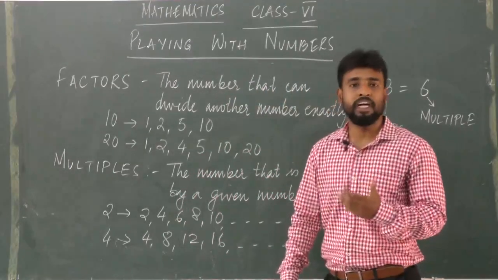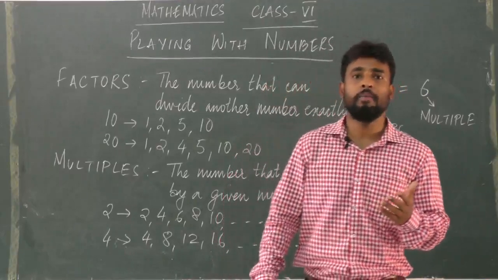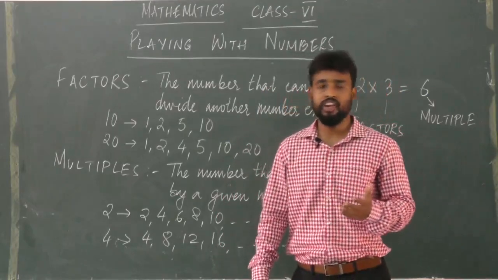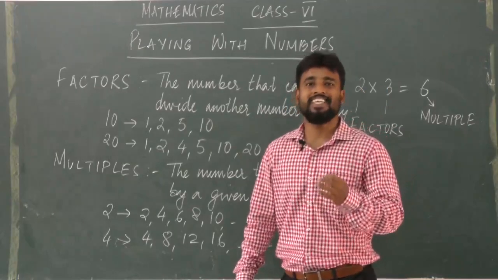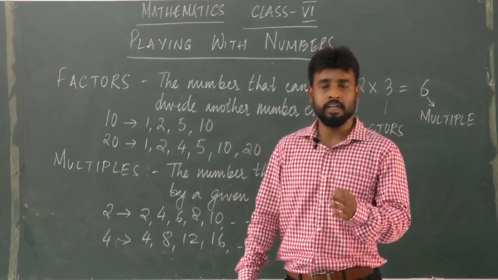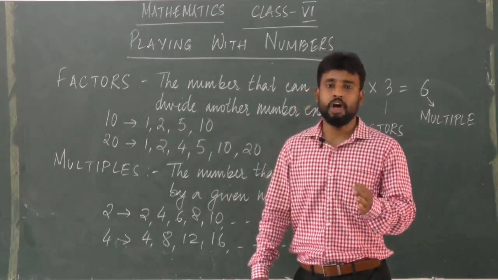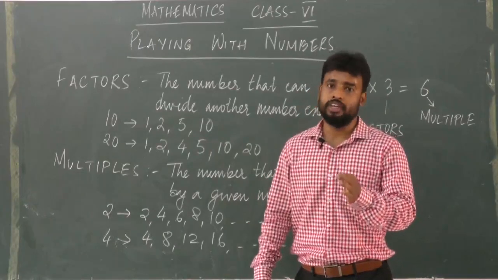Now you must remember in multiples that every number is a multiple of 1, and each number is the smallest multiple of itself. So 2 points you must remember. Every number is a multiple of 1 and each number is a multiple of itself.